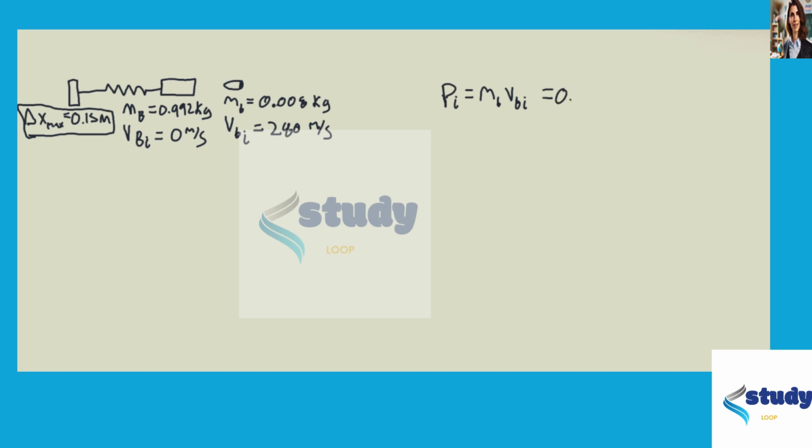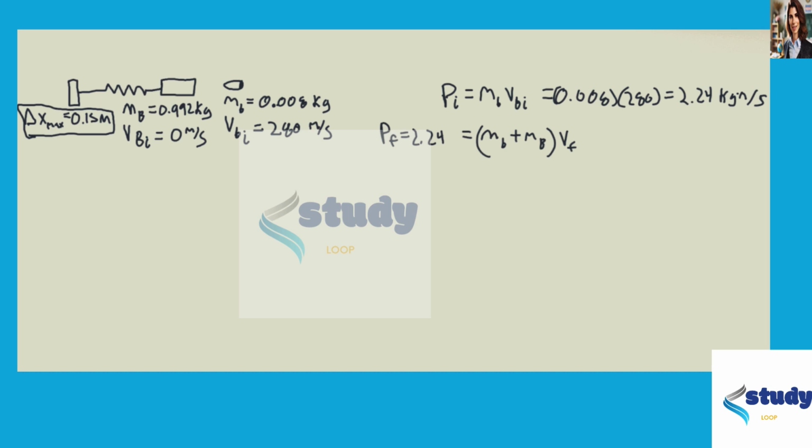So this is 0.008 times 280, which equals 2.24 kilogram meters per second. We can set this equal to our final momentum. So I'll start here. p_final equal to 2.24 equals the combined masses, m small b plus m big B, times the final velocity. I call this v_final of the combined mass.